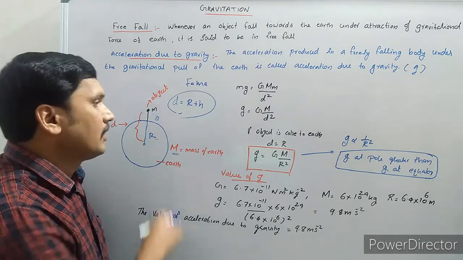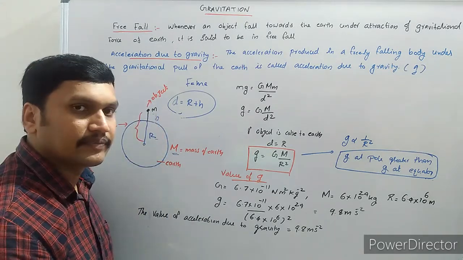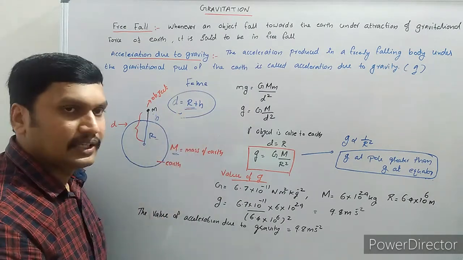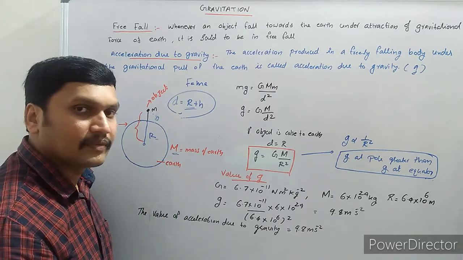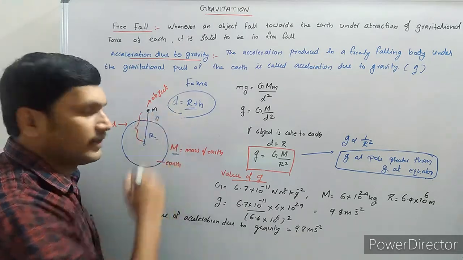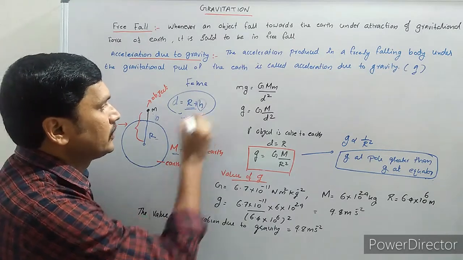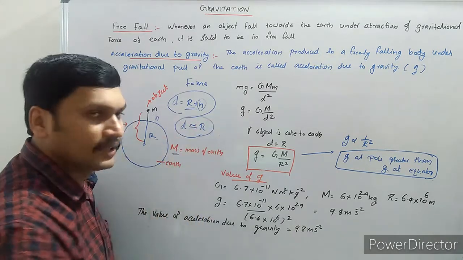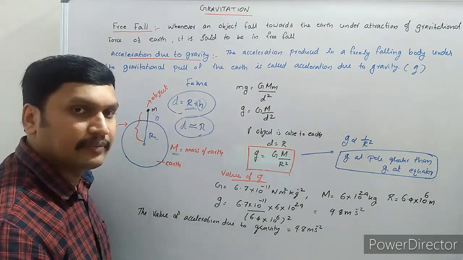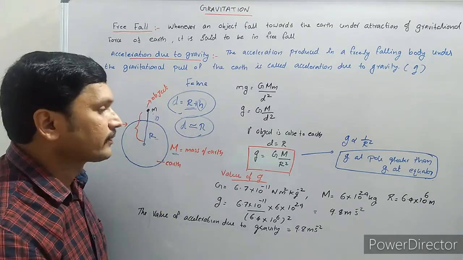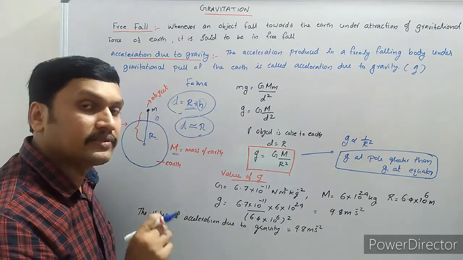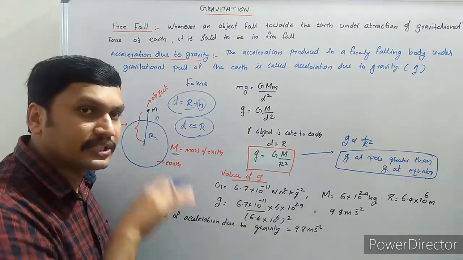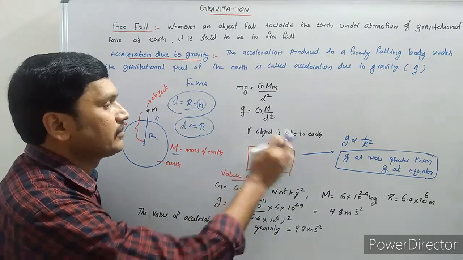Suppose the object is very close to the surface of the earth, that is, h is very small compared to the radius of the earth. If h is very small, we can neglect this value of h and we can write d is approximately equal to the radius of the earth. Instead of d, we can write the radius of the earth, because compared to the radius of the earth, the height above the earth's surface is very small and negligible. So that's why we are writing d equal to R.